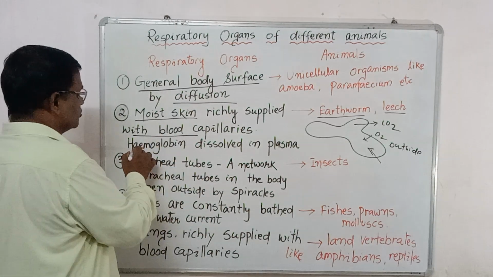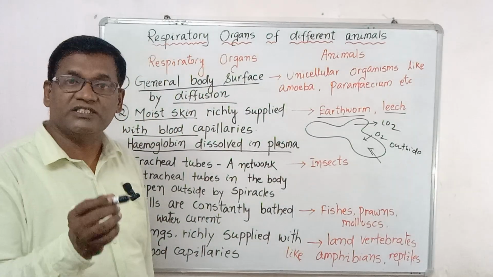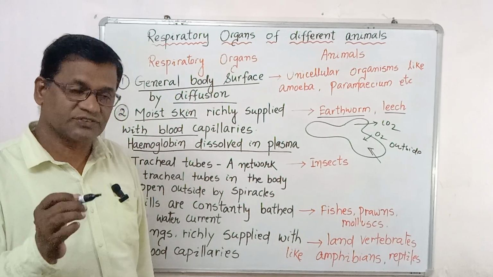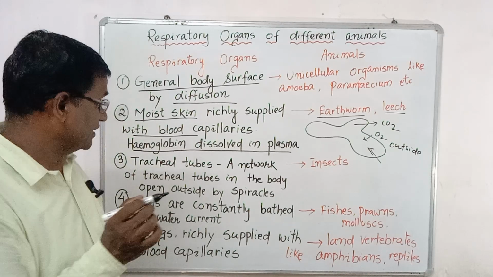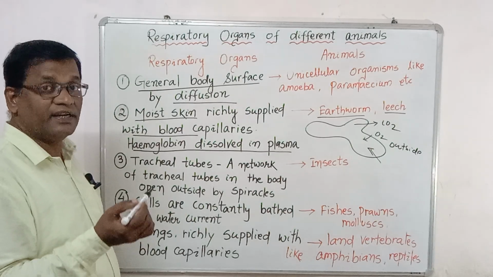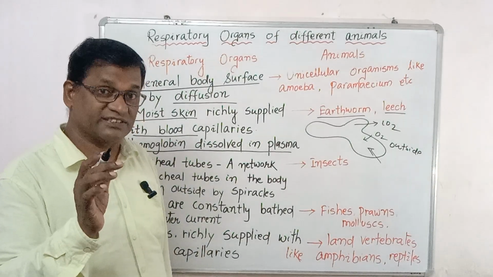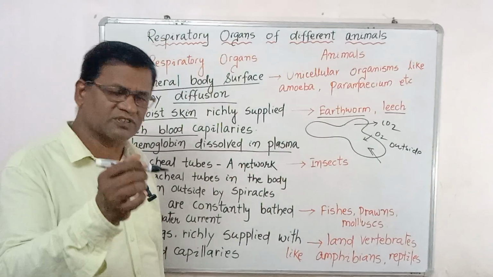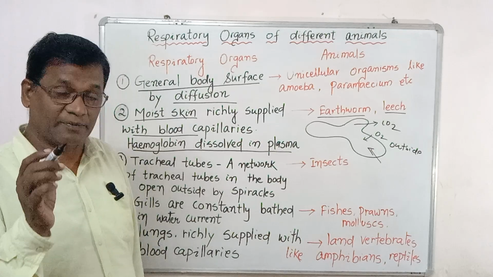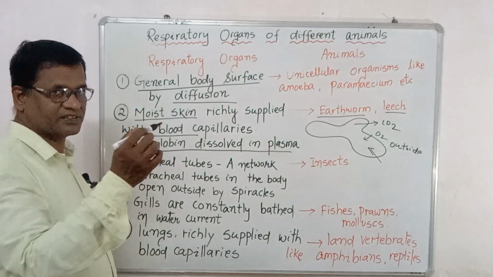Now one most important question in this concept: hemoglobin dissolved in the plasma. What is hemoglobin? Hemoglobin is an iron-containing protein which helps to carry oxygen, and in our case it is present in the RBC. But in the earthworm, it is dissolved in the plasma, because it is not present in blood cells. It does the same function as in our case, where it is present in the red blood cells: carrying oxygen to different cells.